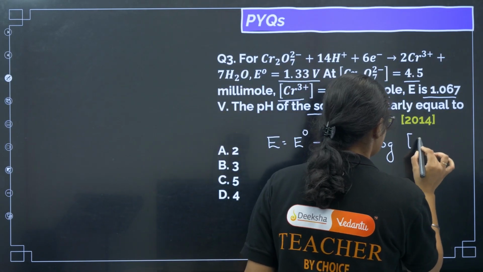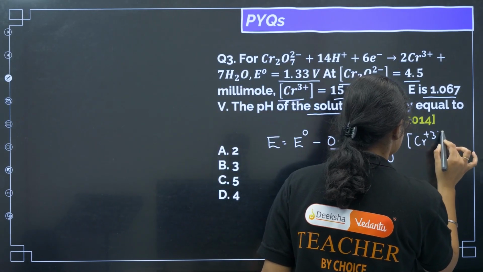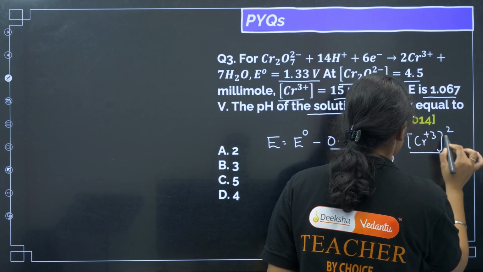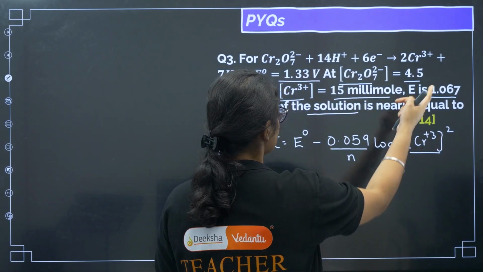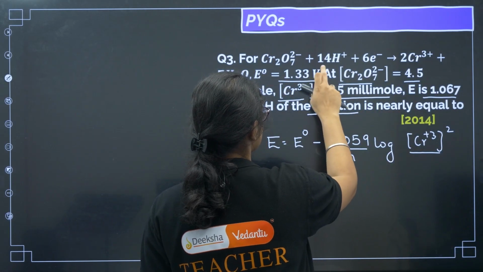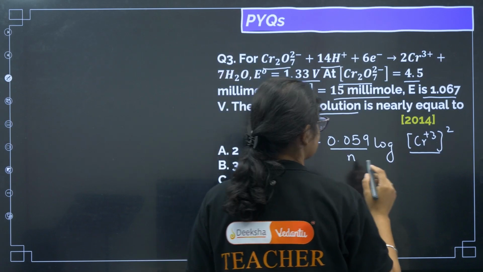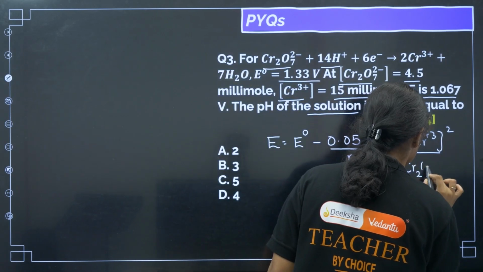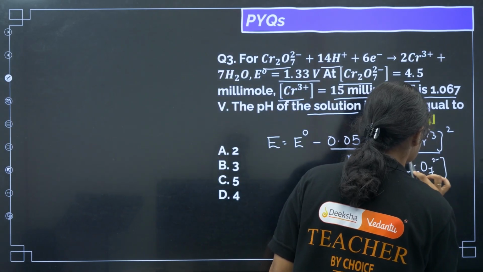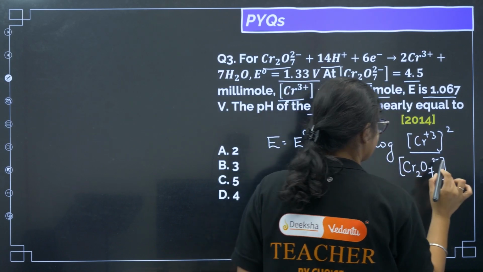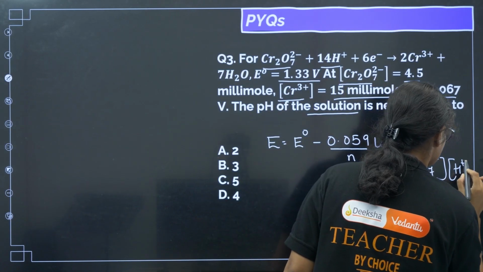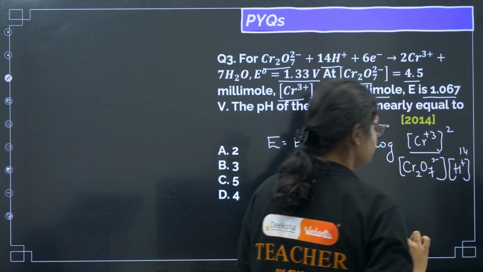So I can write Cr3+ squared, don't forget to put the power. On the reactant side, Cr2O7 2- is there, and then we have H+, and the power is 14. Clear?